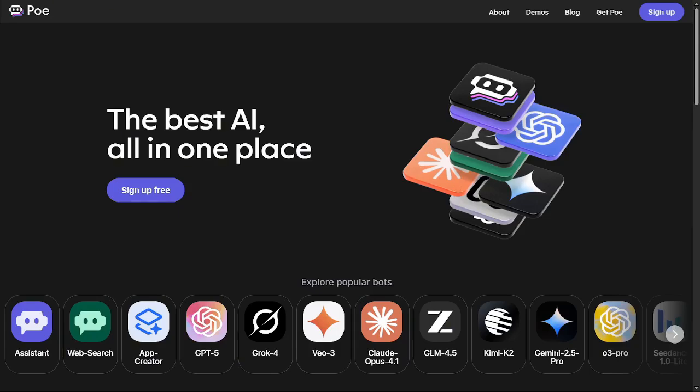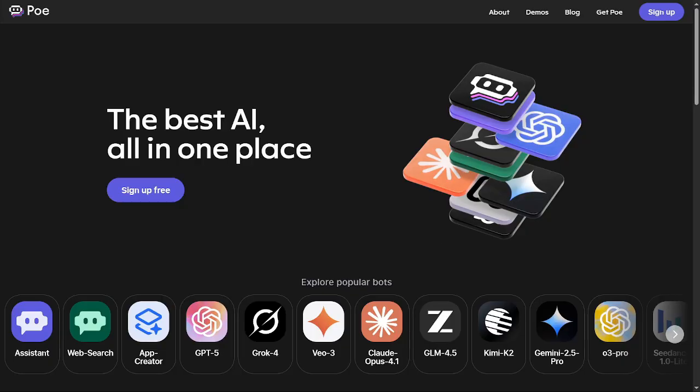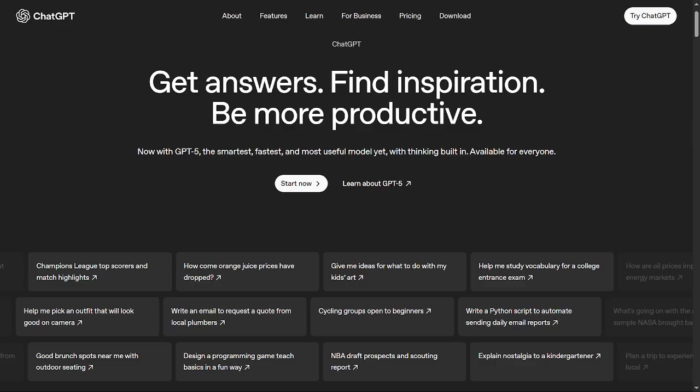When we're looking for an AI chat app that does it all, writing help, brainstorming, coding support, visual ideas, choosing the right one can make a big difference in how you work. Today we're looking at Poe and ChatGPT Free. Both promise powerful AI chat, but they approach it somewhat differently, and depending on how you work, one might fit you better than the other.